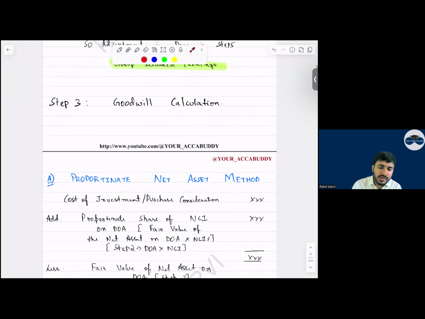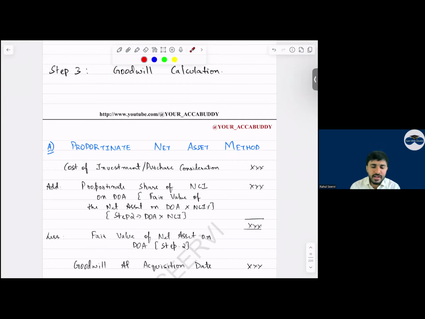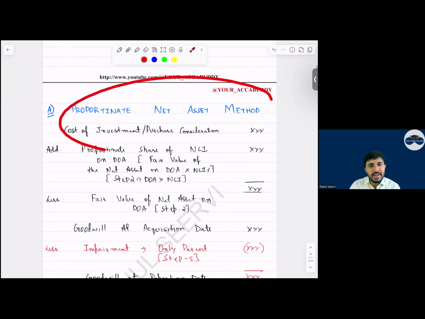Now, this is the goodwill calculation. There are two methods for goodwill calculation. The first one is the proportionate net asset method. In the proportionate net asset method, what do we see? We consider the NCI based on the net asset on the date of acquisition.